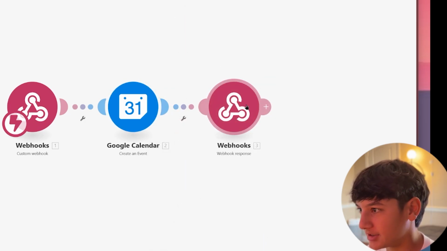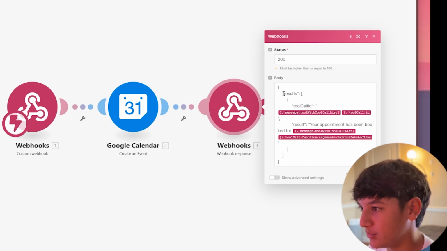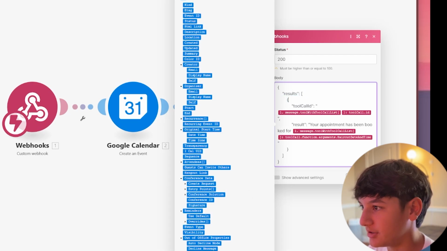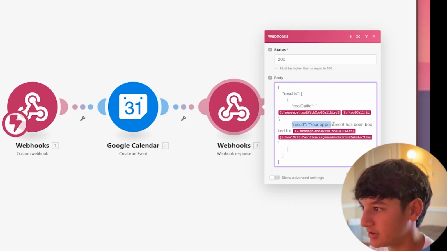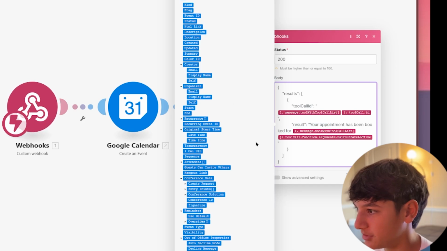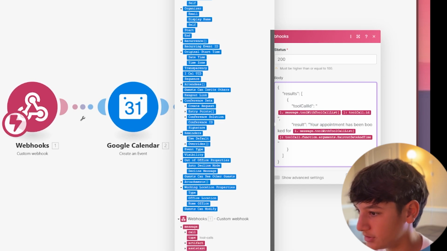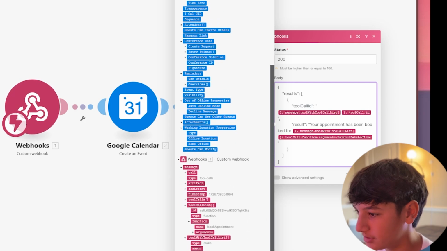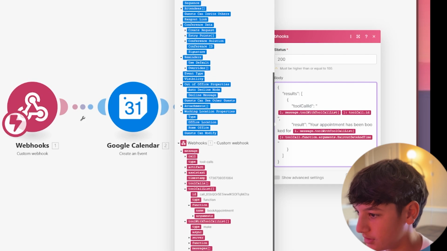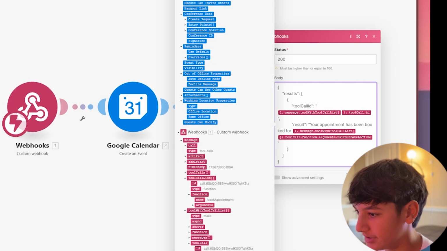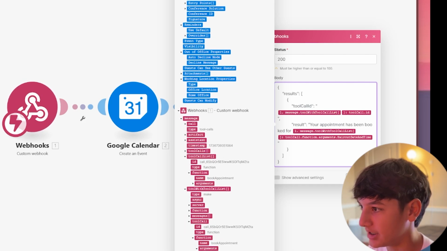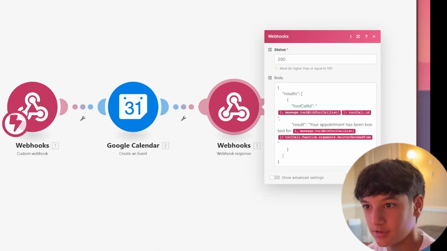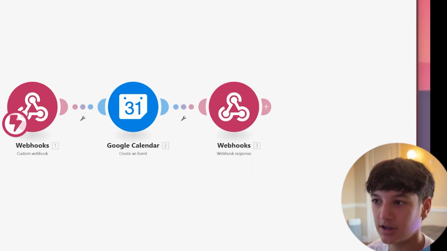And then this is just the ending where the AI agent will say you're successfully booked. So all you're going to have to do is come down to tool call list, function, just ID, and then tool call list, arguments, and haircut, date, and time. So yeah, then you're set.